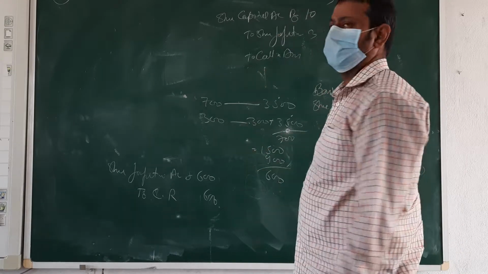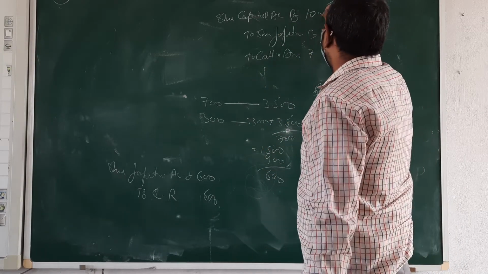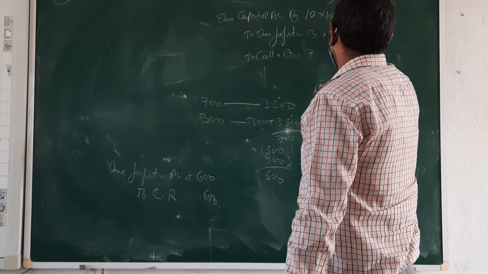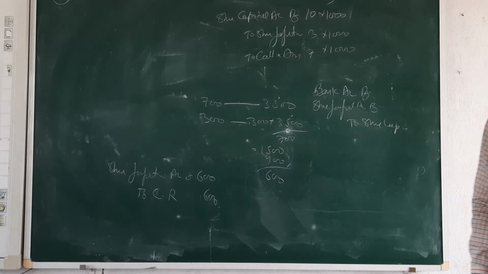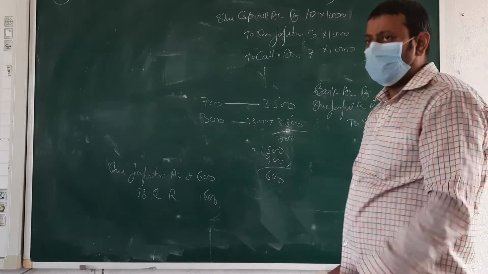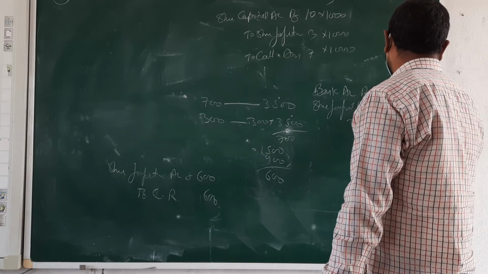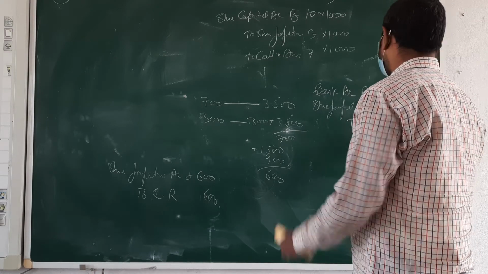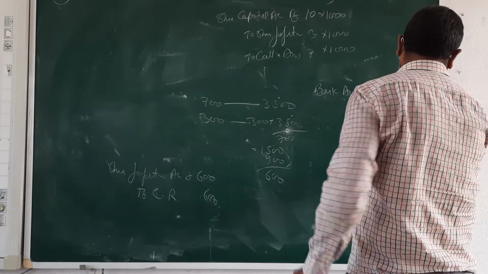What is required? 10. Not received 7. How many shares are we going to issue? Out of these, 600 shares were issued at the rate of 10.5 per share. 600 shares, the rate is 10 rupees.